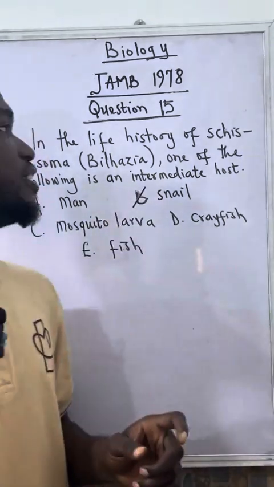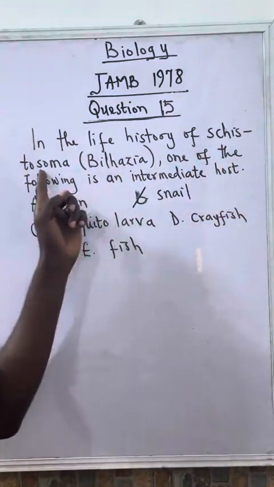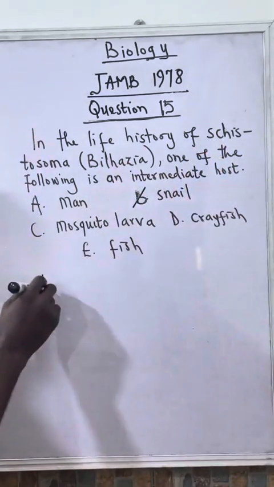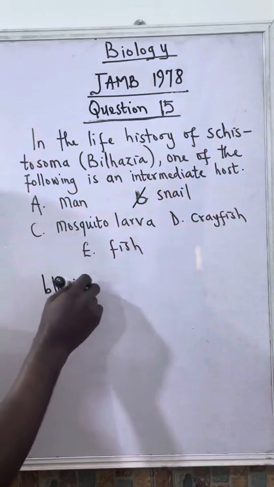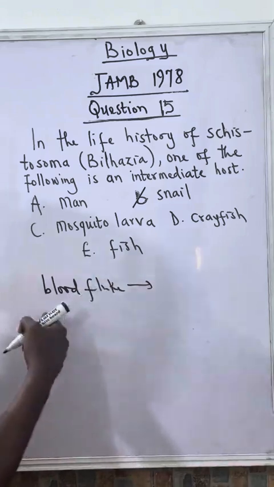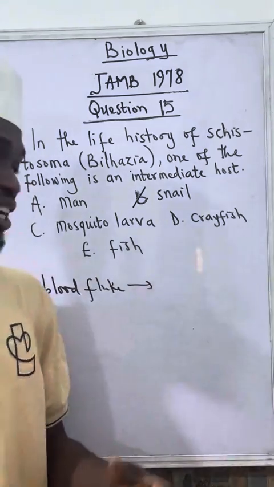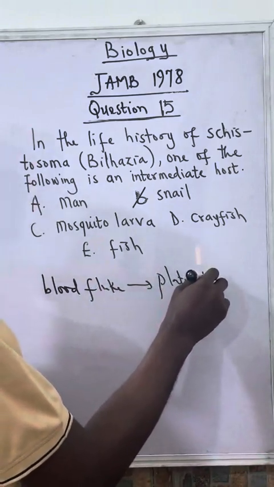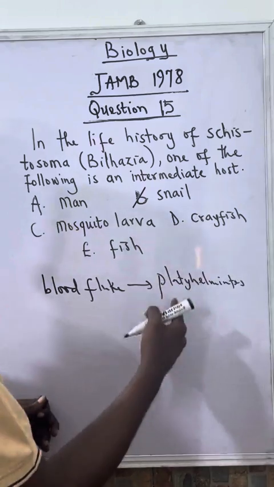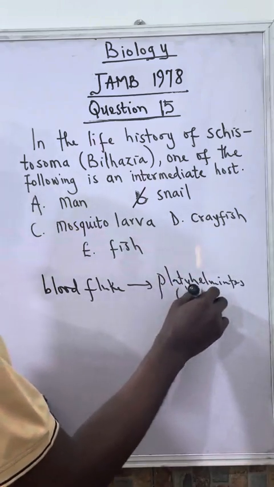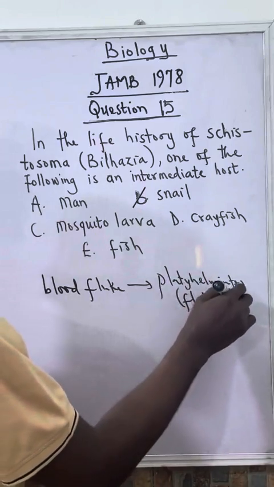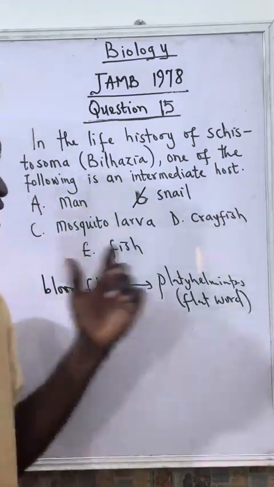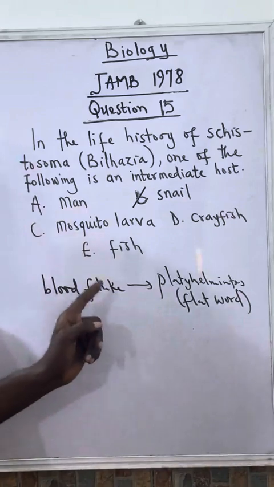So let me explain. Now, what do we call Schistosoma, which is also called bilharzia? This is a type of worm called the blood fluke. So it belongs to the phylum of invertebrates called the platyhelminths. So these are known as the flatworm. So this is different from the roundworm and the earthworm. So this is flatworm. So that's what they call liver fluke.